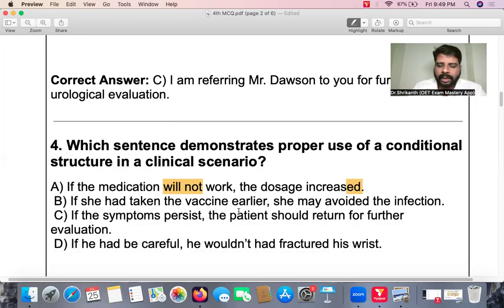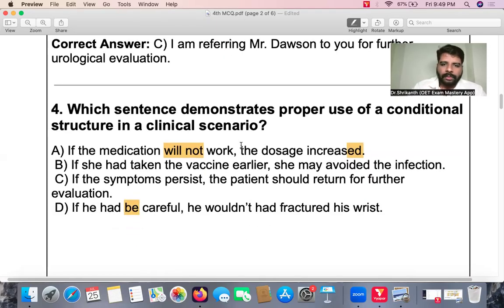If she had taken the vaccine earlier, she may have avoided the infection, or she could have avoided the infection. So that is an incomplete sentence. Again, the grammatical accuracy is not there. C option, if he had been careful, will come. If he had been careful, he wouldn't have fractured his wrist. Okay.